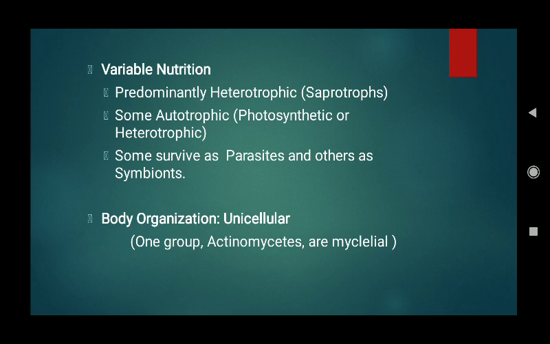Now their body organization. What is the organization of their body? What are they composed of? You have to remember this fact that all the Monerans are unicellular. That means their body is just composed of a single cell. A single cell represents the whole organism.